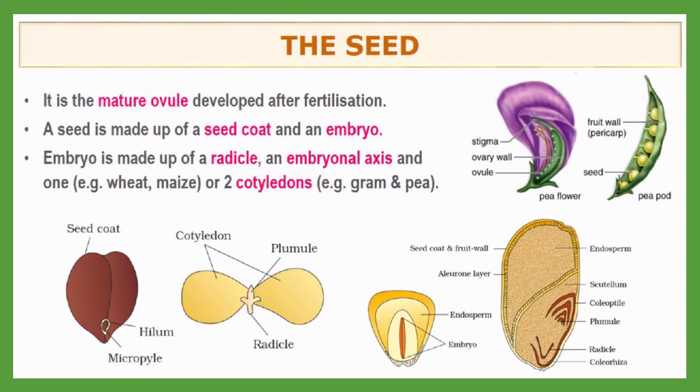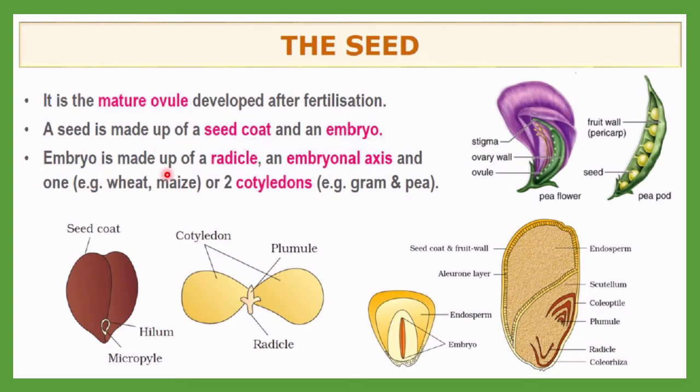Up to this point, whatever we have discussed is all about fruits. Now let me discuss the seeds. What is a seed? It is the mature ovule. As I told you, the ovule will develop into a seed after fertilization. So this is the definition: it is the mature ovule developed after fertilization. A seed is made up of the seed coat and the embryo.